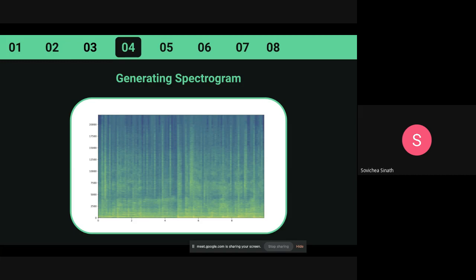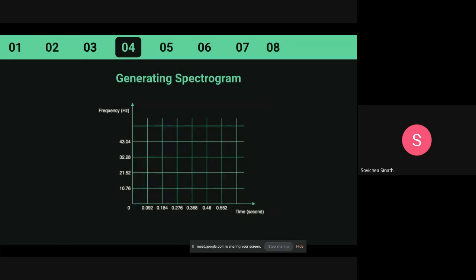One more interesting piece of information the spectrogram gives us is that it chops that one large continuous sound data into multiple smaller discrete data. Each cell, each square here, is roughly 10.76 hertz and 0.092 seconds.